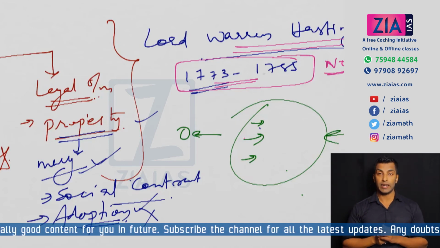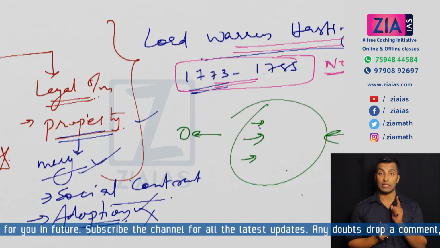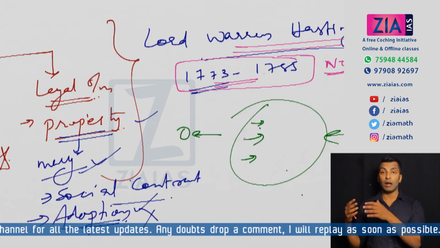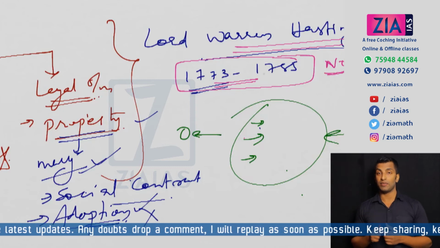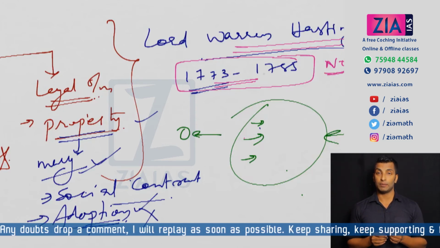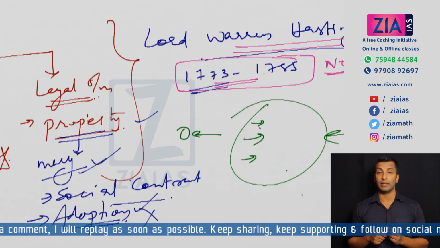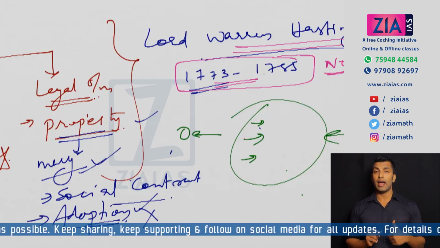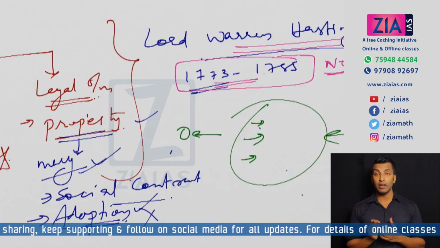Only those states which were created under the British Charter, the doctrine of lapse was applicable. States like Satara, Jabalpur, Bhagat, Nagpur, and Jhansi were annexed under the doctrine of lapse, which were in the third category of state. We'll be discussing this in detail when we discuss Dalhousie and the 1857 revolt.